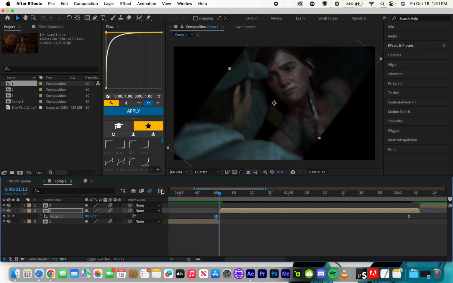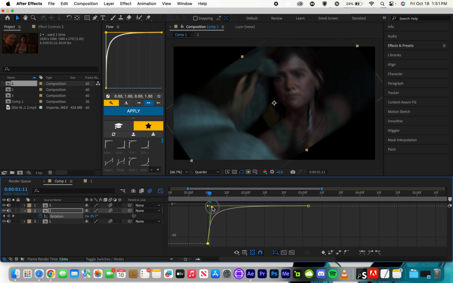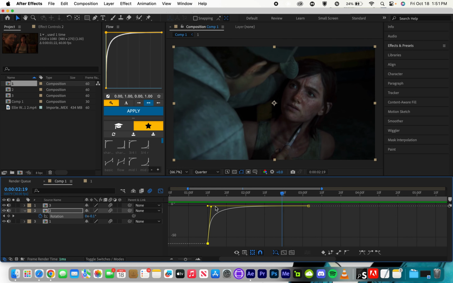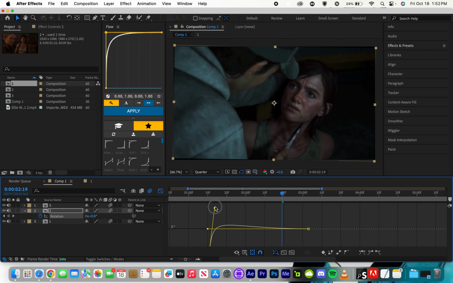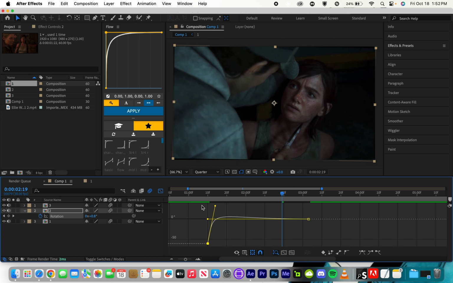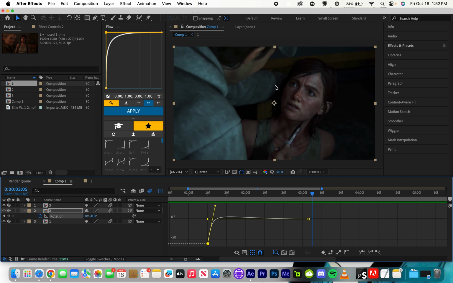And then you can go back to your graph editor, zoom it out a little more, and then make your transition. Fix it up. It looks a little bit better, and you can see the blur this time. We can do a little bounce. Dragging this upwards or downwards will make it a bounce. And see there, it bounced towards this way. I'm just going to do a little bounce.